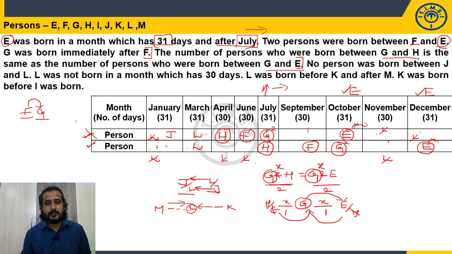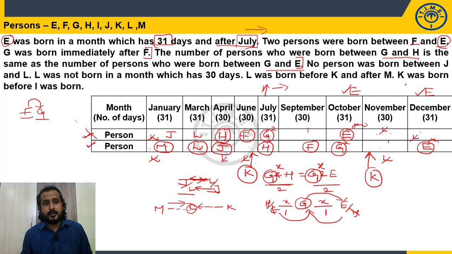And L is after M, and there is no person born between L and J. Earlier we had a doubt whether J was born immediately before L or L was born immediately before J. Now this is not valid. So L is born immediately before J. So M, L, J. Now we are left with 2 more positions. So K may come here or K may come here, because it has to satisfy the condition L was born before K. So by taking K here, I can say L was born before K. Even by taking K here, I can say that. So both are valid.